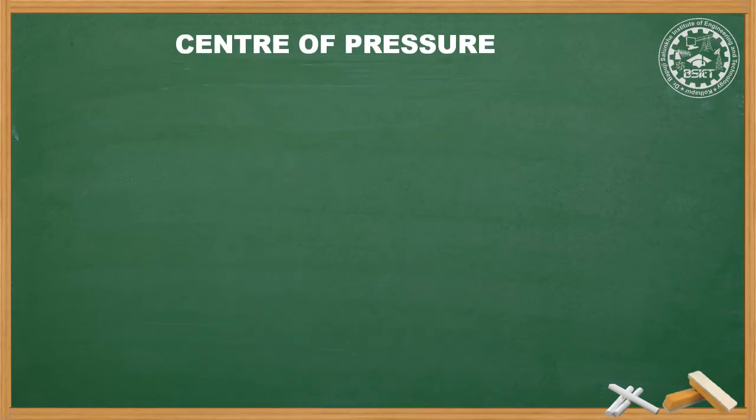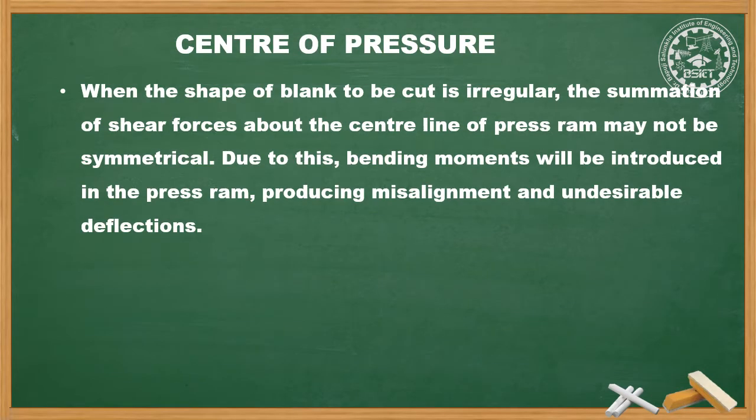Starting with center of pressure. When the shape of the blank to be cut is irregular, the summation of shear forces about the center line of the press ram may not be symmetrical. Due to this, bending moments will be introduced in the press ram, producing misalignment and undesirable deflections. So, to avoid this, the center of pressure of shearing action of the die must be found out.